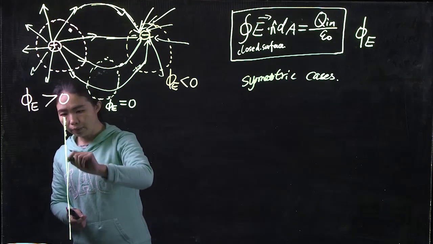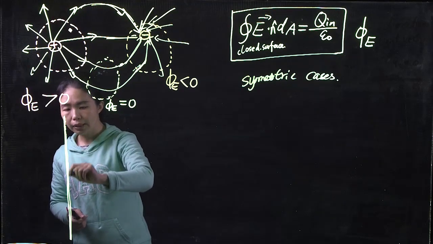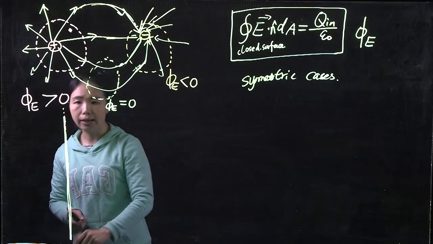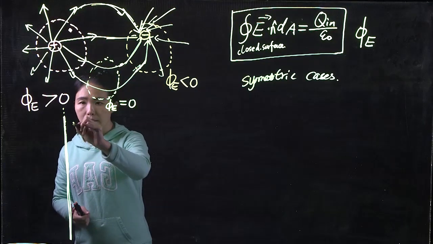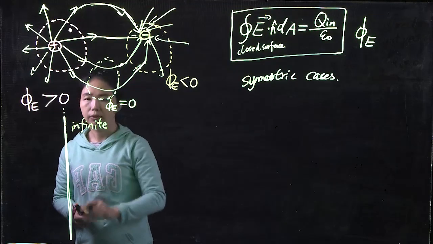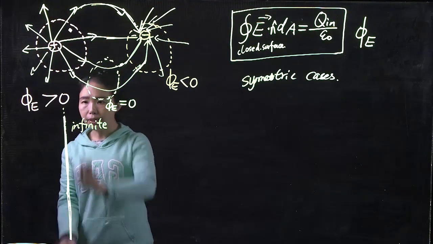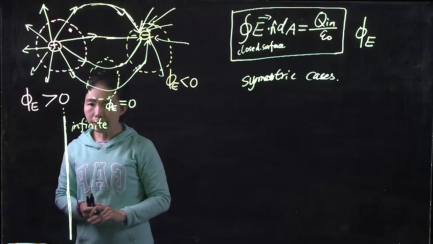Okay, so for example, if we have an infinitely long charged wire, it has a uniform charge on top of it, and it is infinitely long, it doesn't end, okay? Because it's infinitely long, the total amount of charge is infinite.